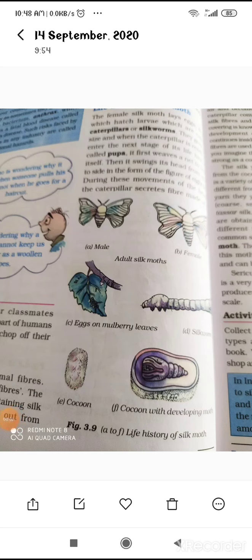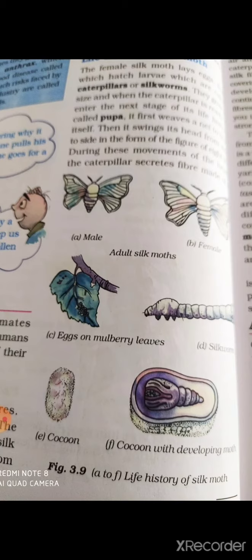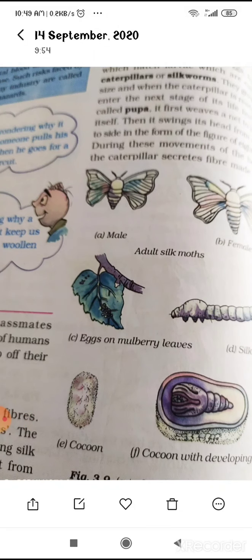We are just going to discuss about the life cycle of the silk moth. So female silk moth just lays the pale yellow eggs on the leaves of the tree such as the mulberry tree. Okay, and after that what happens? The worm like larvae called the caterpillar or the silkworms hatch out from the eggs in the 2-week times.